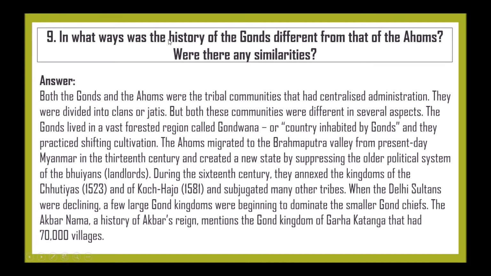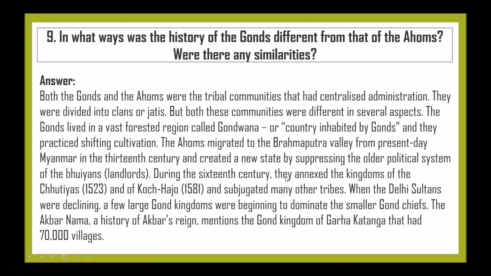Next question. In what ways was the history of the Gonds different from that of the Ahoms? Were there any similarities? Both the Gonds and Ahoms were tribal communities that had centralized administration. They were divided into clans or jatis, but both of these communities differed in several aspects. The Gonds lived in a vast forested region called Gondwana, or country inhabited by Gonds, and they practiced shifting cultivation. The Ahoms migrated to the Brahmaputra Valley from present-day Myanmar in the 13th century and created a new state by suppressing the older political system of the Bhuiyans, that is landlords.